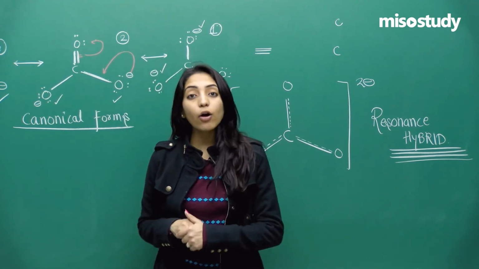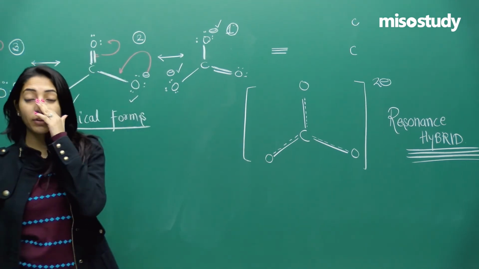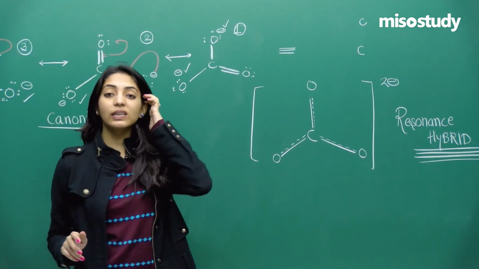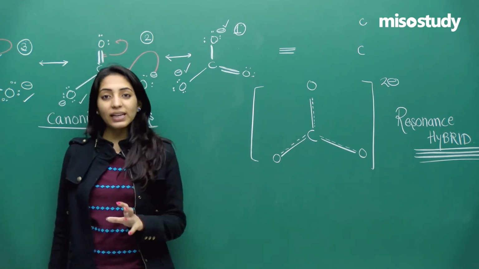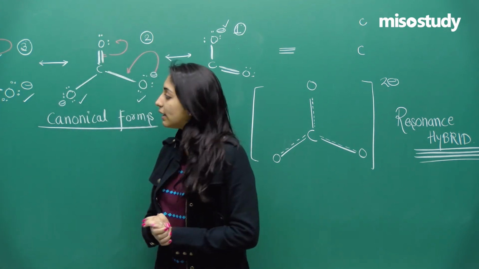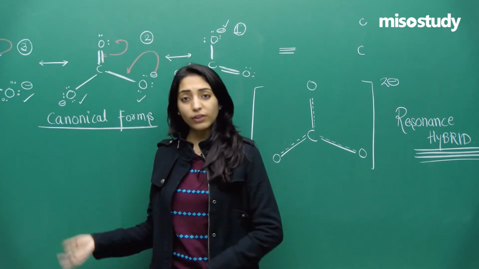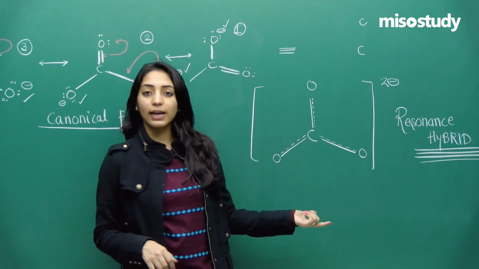So this is how the movement of sigma electrons or pi electrons can be. Not the sigma electrons, it is actually the movement of either the lone pair of electrons or the pi electrons, which takes place uniformly throughout the structure, leading to the generation of canonical forms, which finally will lead to the formation of resonance hybrid.